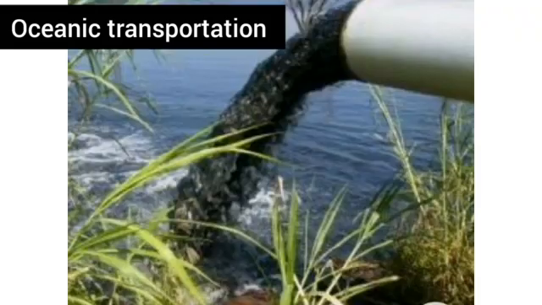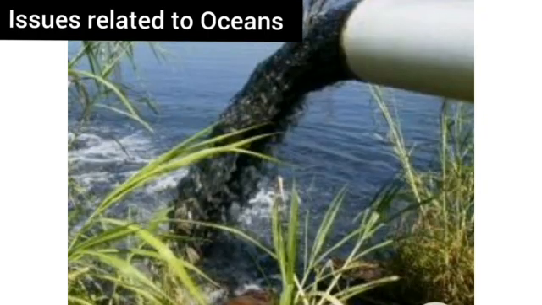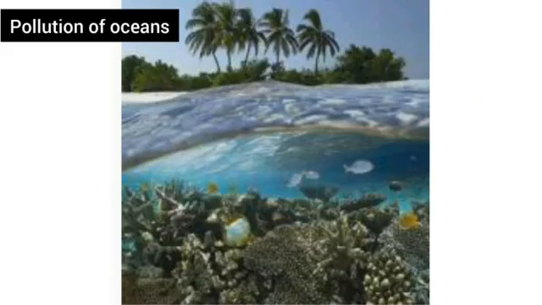As we know, a larger proportion of the surface of the earth is occupied by water. Most of the water is salty. The living world in this salty water is suffering from the pollution caused by man. We must avoid this. About 70.8% of the surface of the earth is occupied by water.